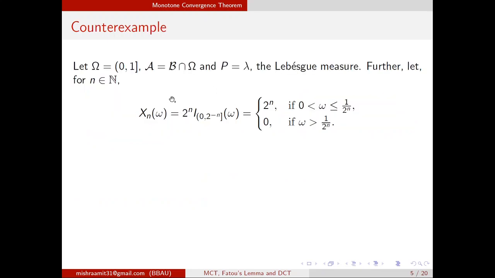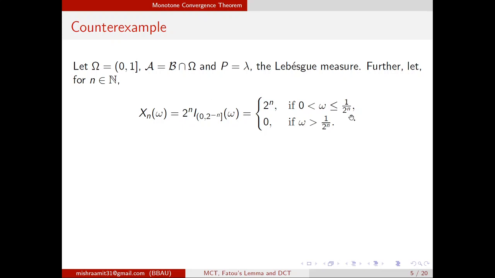First we discuss an example. In this example we take omega as the unit interval (0, 1), the sigma field is the Borel sigma field defined on the unit interval (0, 1), and the probability measure we are taking is the uniform Lebesgue measure. Then we define Xn(omega), which is nothing but 2 to the power n times the indicator function of (0, 2 to the power minus n) at omega. That means it takes value 2 to the power n if omega is lying between 0 and 1 by 2 to the power n,